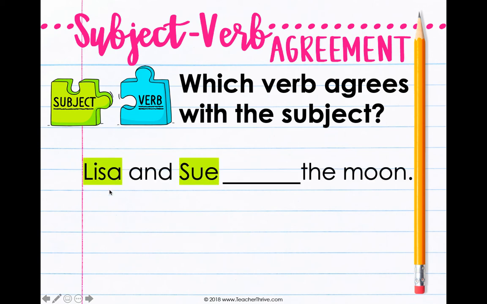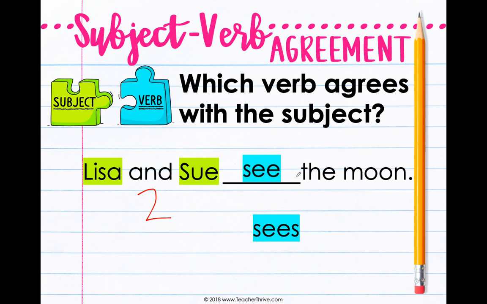Let's look at another example. Lisa and Sue. Well, it doesn't have an I, doesn't have a you. So now I have to ask myself, how many people? Lisa and Sue. That's two people. So I know that my verb does not have an S. So I'm going to choose C. Lisa and Sue see the moon. Does that make sense, kiddos? I, you, and when it is more than one. This is two people here, so I am not going to put an S on my verb. No S here.